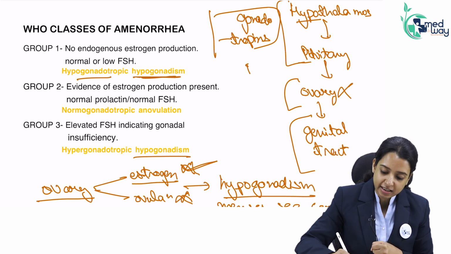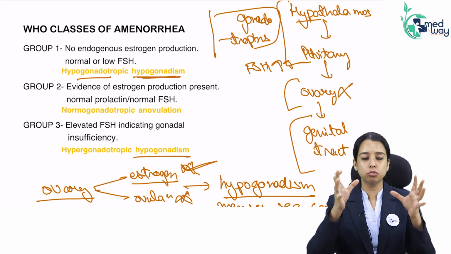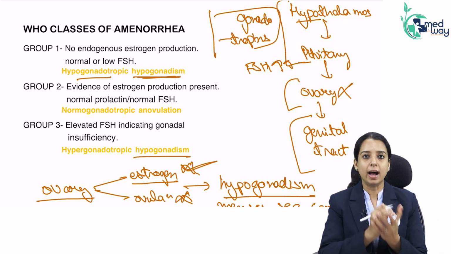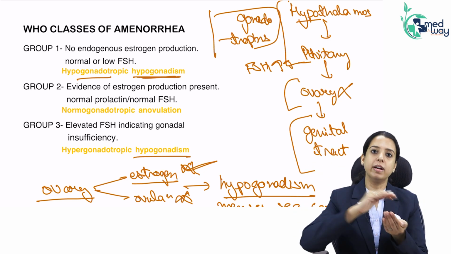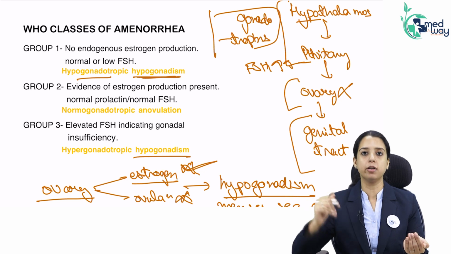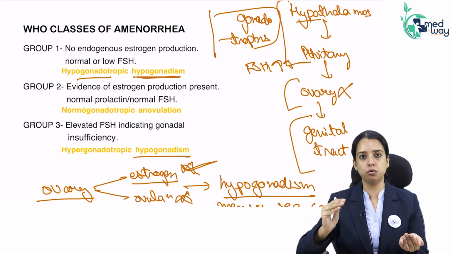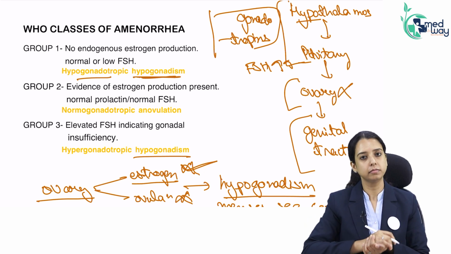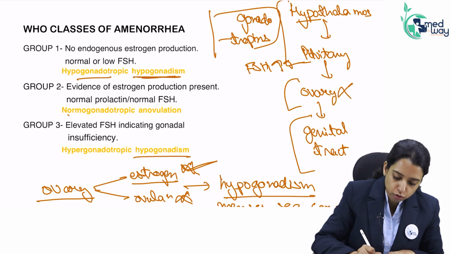The hypothalamus and pituitary will start secreting more FSH. They are trying to push the ovary. They are trying to increase their FSH secretion so that the ovary should start working. They don't know that the ovary has failed. So as a result, whenever the ovary fails, the FSH level is high. So whenever the ovary fails, it is always hypergonadotropic hypogonadism. Whenever the problem is in the hypothalamus or pituitary, it is hypogonadotropic hypogonadism. Is this clear?